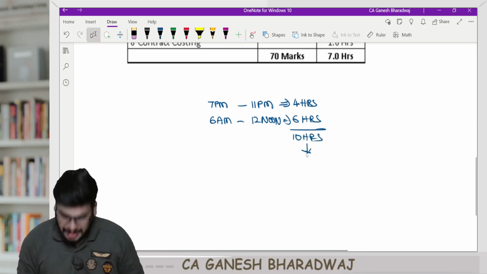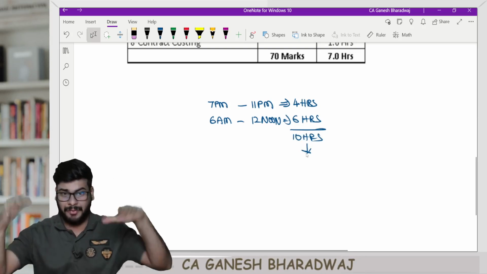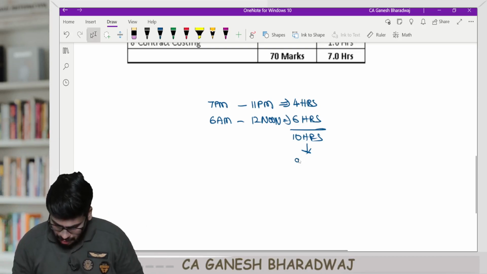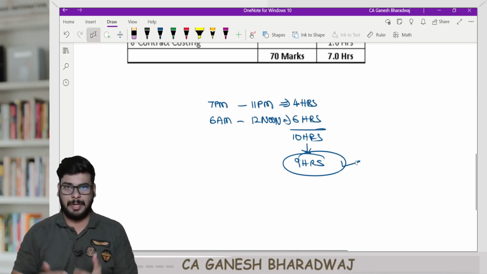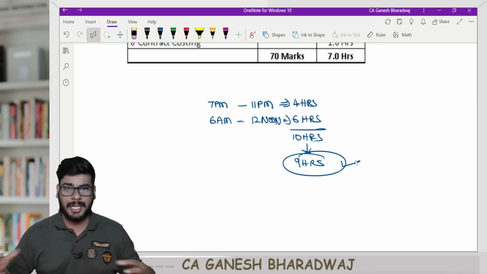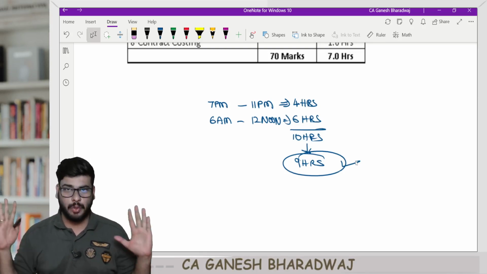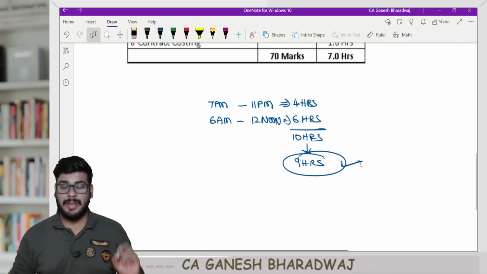Now let me further remove 1 hour for your lunch and other things also. Now let's say you have effectively 9 hours for the purpose of your preparation, for the purpose of your revision, assuming that you are appearing for both the groups. There is no study leave between 2 exams. Clear with this? This is the assumption that I have taken. You have a total of 9 effective hours.